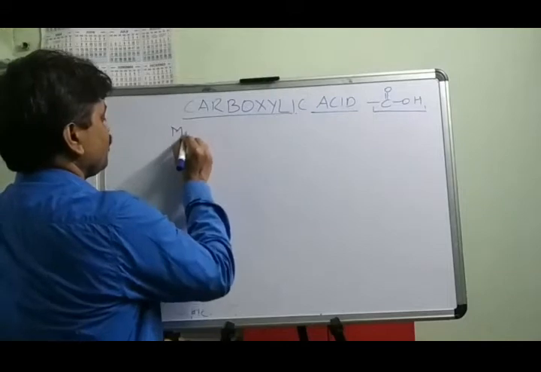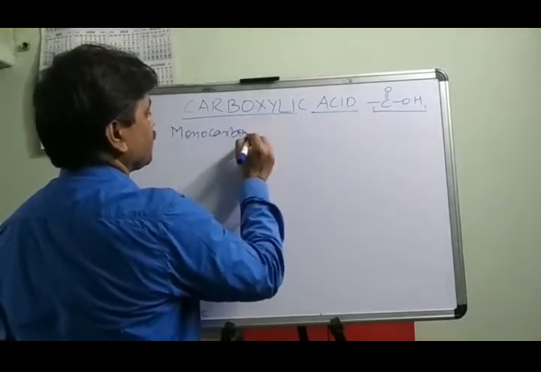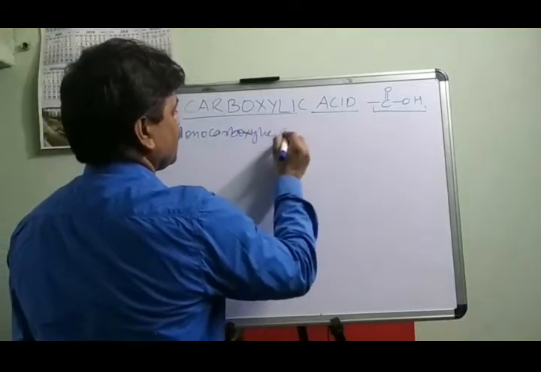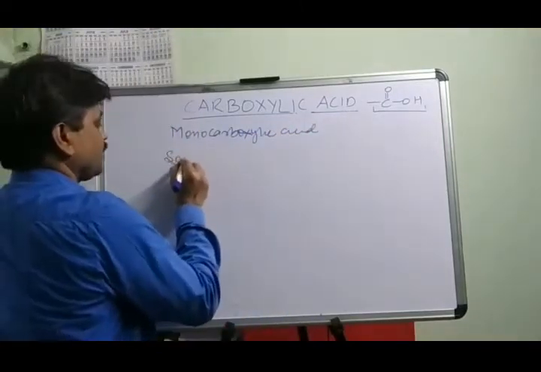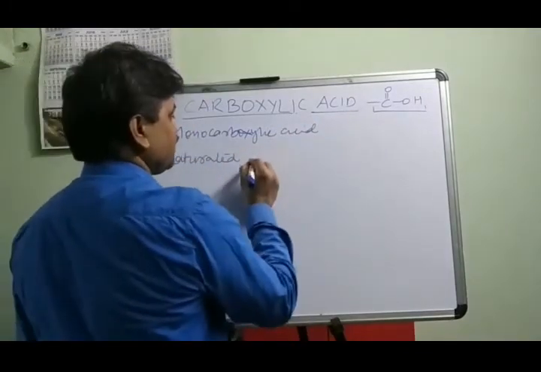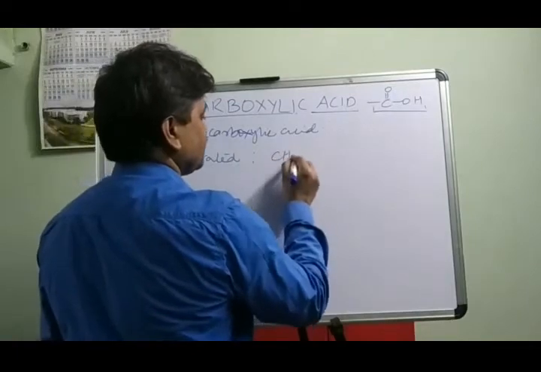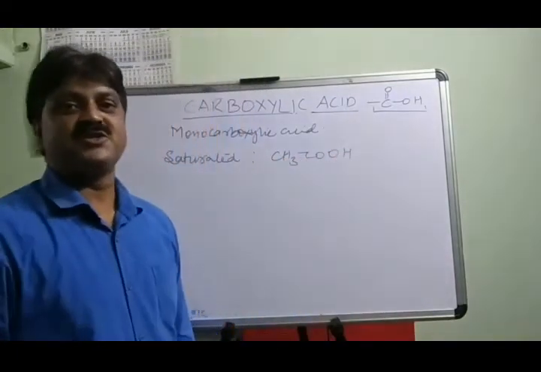This is monocarboxylic acids. Carboxylic acid may be saturated. An example of this is CH3COOH.